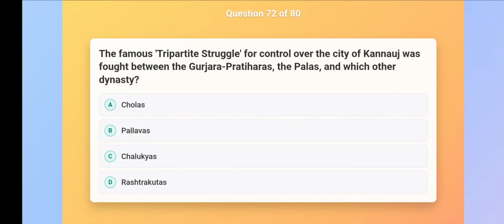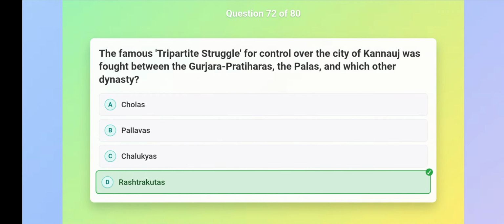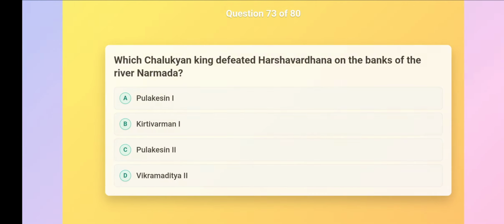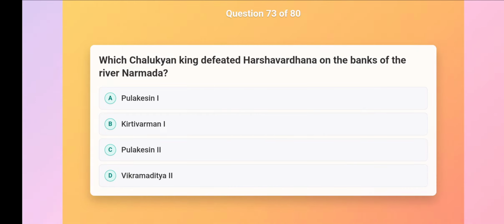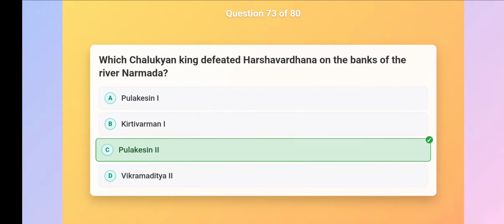The famous tripartite struggle for control over the city of Kannauj was fought between the Gurjara Pratiharas, the Palas, and which other dynasty? Rashtrakutas. Which Chalukyan king defeated Harshavardhana on the banks of the river Narmada? Pulakeshin II.